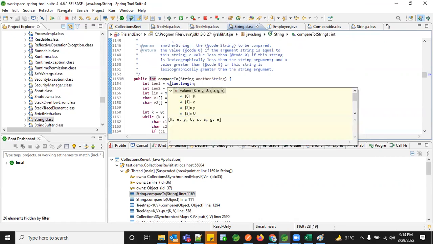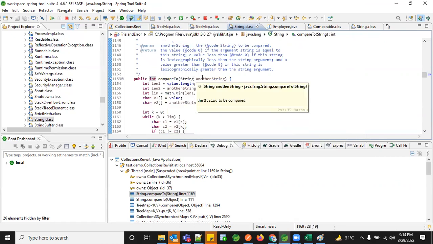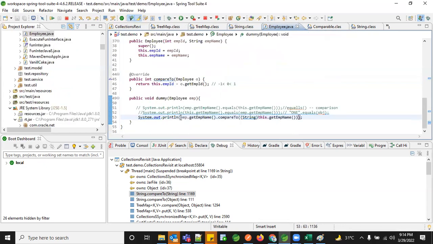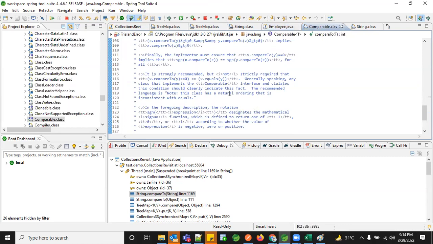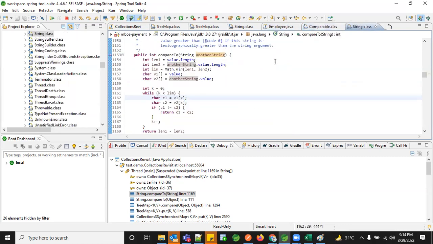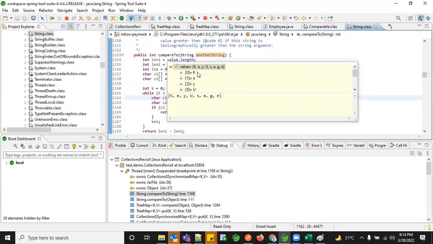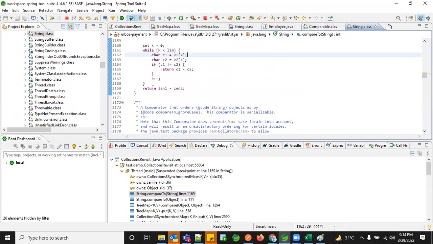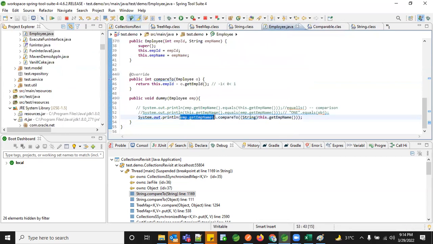So what is the value.length here in the case of the another string which you're passing? The employee.getEmployee has some value, right? So some value you have, as this is a constant thing. Okay, so what are length 1 and length 2 returning here for this case which we are trying to compare? What does emp.getEmployeeName hold?